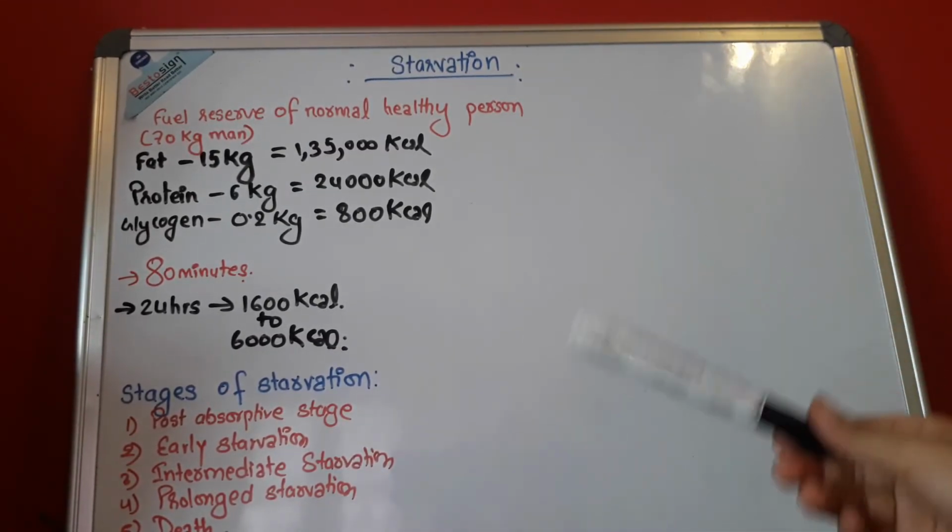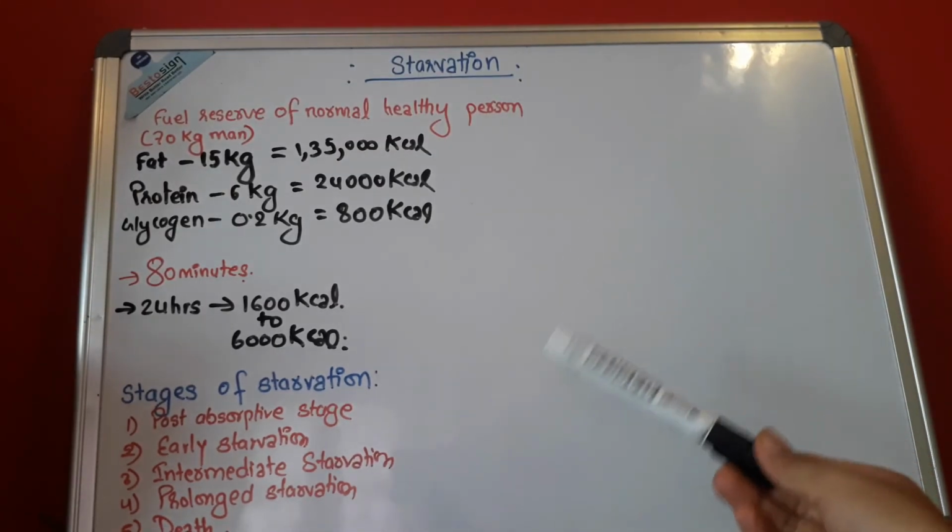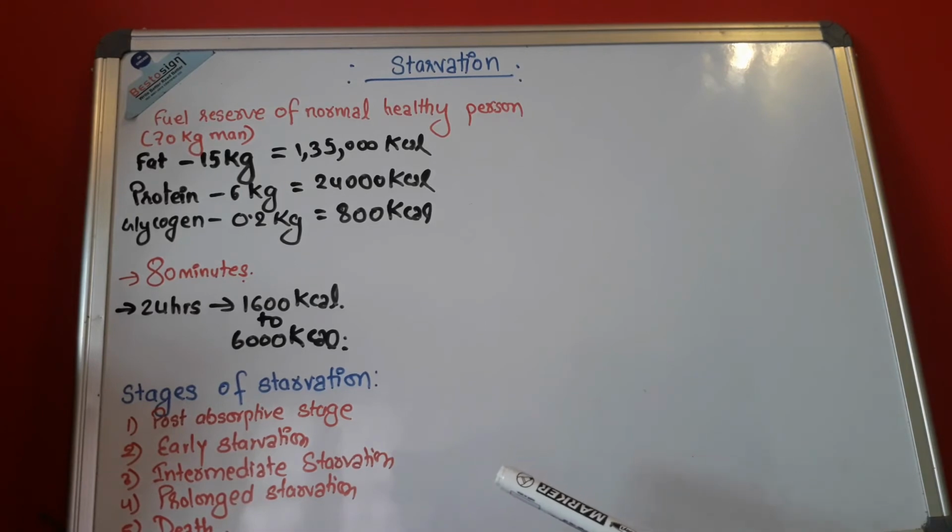Now this was about the energy that we consume, and how can we understand when we are starving. For that you have to know the normal reserve of fuel in our human body, and this is the data. Now we will go to the stages of starvation.